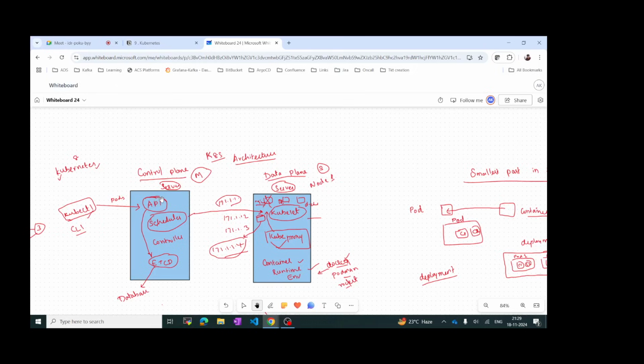And then how do we get that data? Because the API server will check the etcd. So once the pod is created, the API should update etcd, like we have created a new pod, just to keep the data for your information. So etcd will be updated with the data, and when some other user comes and queries the same thing, etcd will respond and the API will respond to that user.